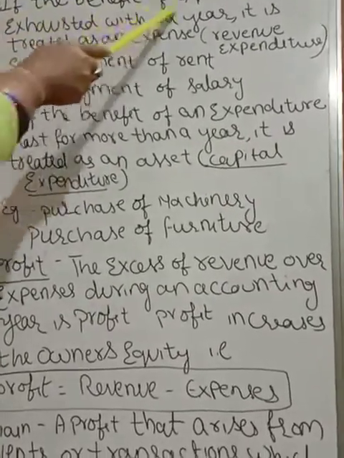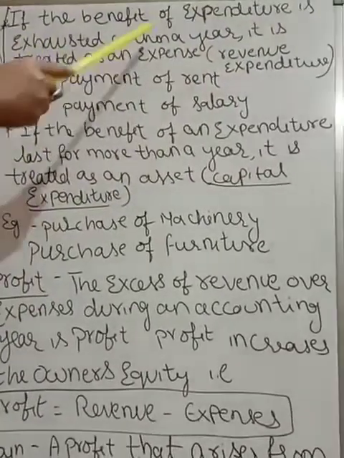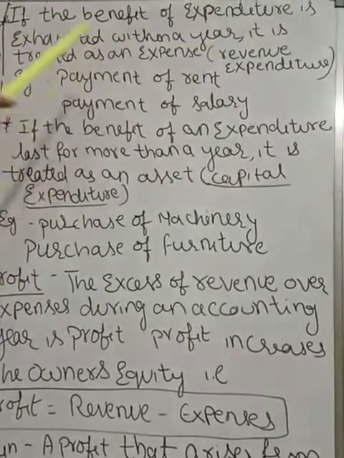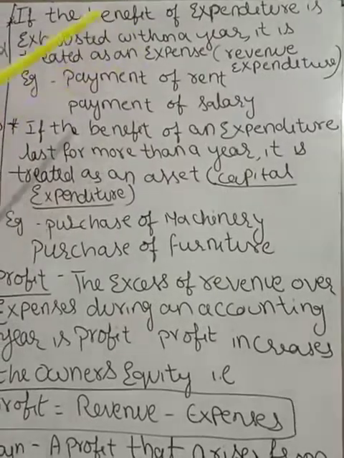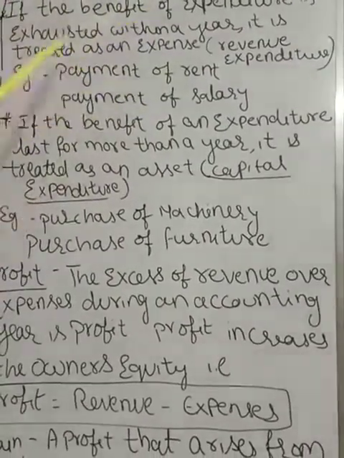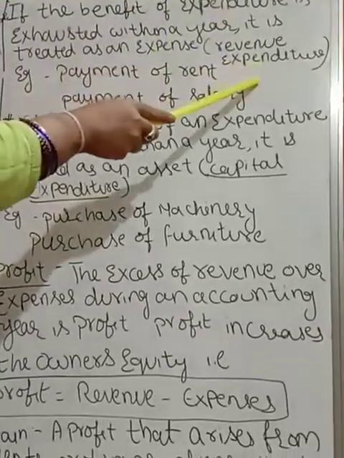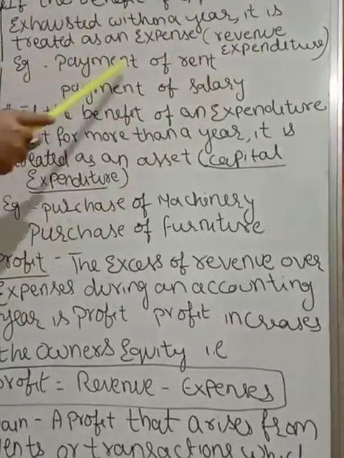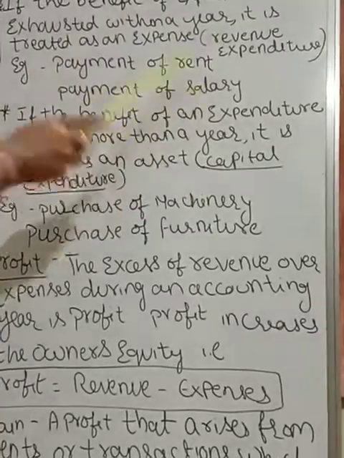The benefit of the expenditure is exhausted within a year. So here the benefit is over within a year, and we call it revenue expenditure. Example: payment of rent, payment of salary.